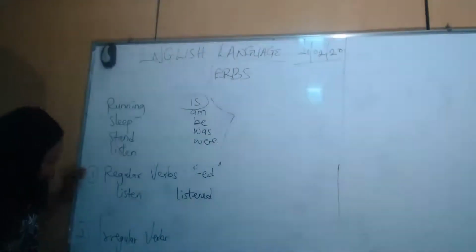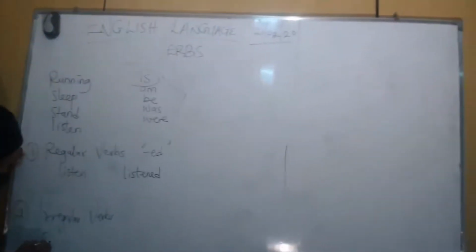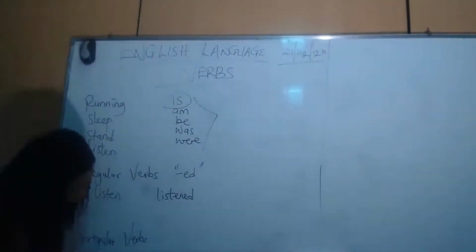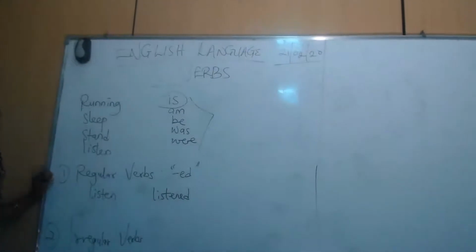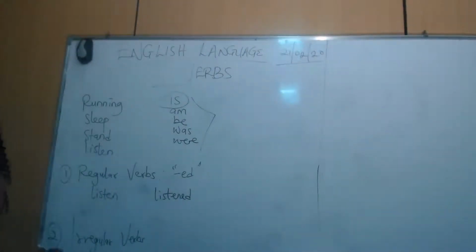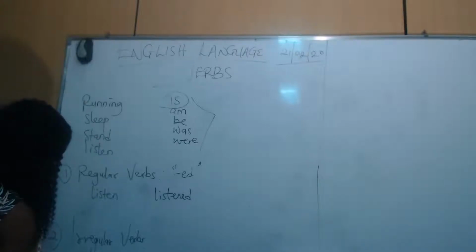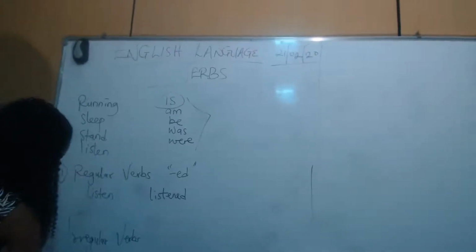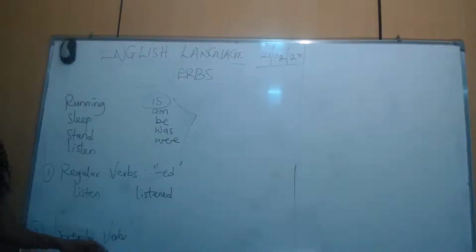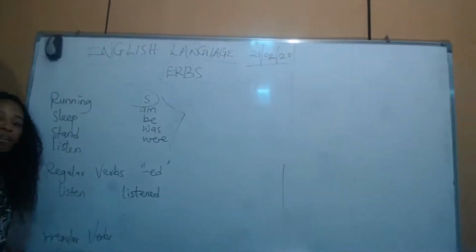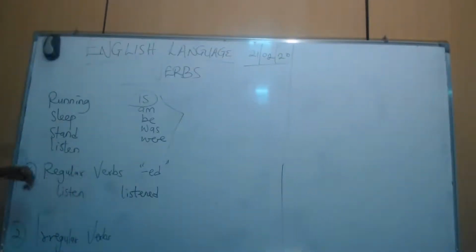For example, weep, wept, sleep, slept. These are called what? Irregular verbs. On your own, you can sit down and derive as many examples as you want.